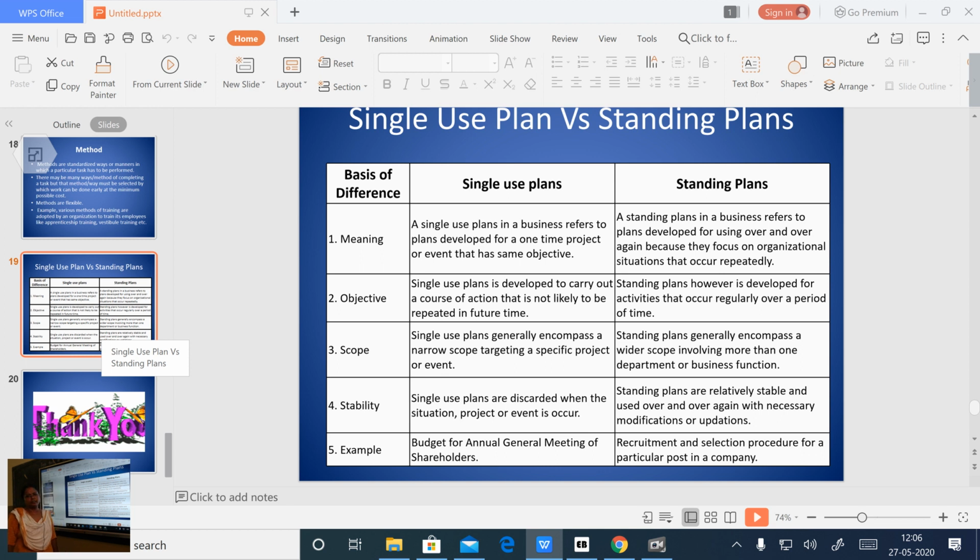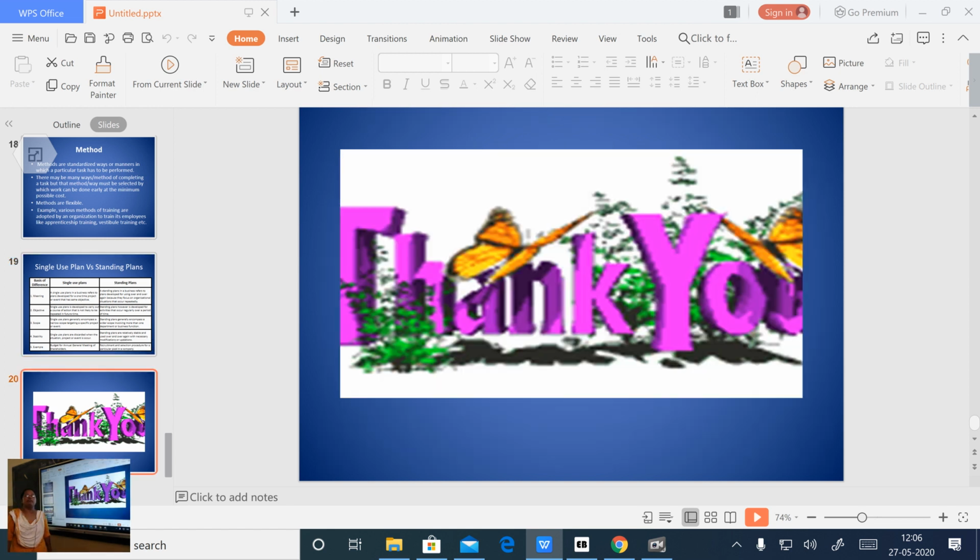Okay, I hope this topic is clear to you. By this we finish off with our chapter called planning. I have tried to make the chapter maximum simple. I hope to a large extent you understood things very well. I tried to make it very simple. I hope you also felt the same.